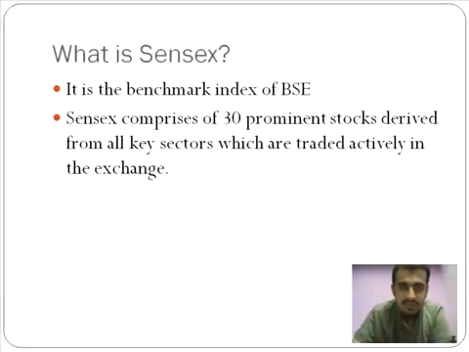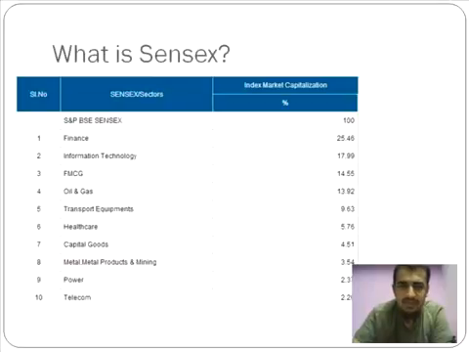You even have other sectors, for example construction, real estate, banking, many sectors when it comes to Sensex. Now, I couldn't really fit in all the companies that are there in Sensex. If you want to know what companies are there in Sensex, you can always visit the Bombay Stock Exchange website and you can see the list of companies that are there.